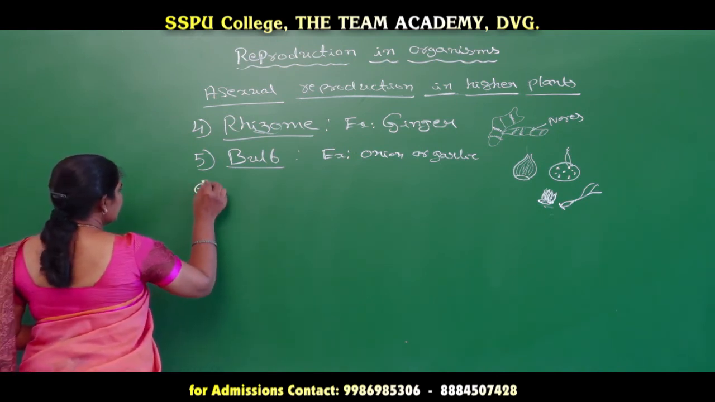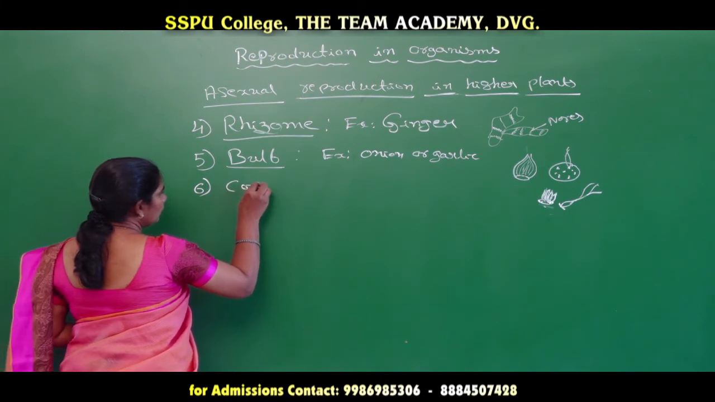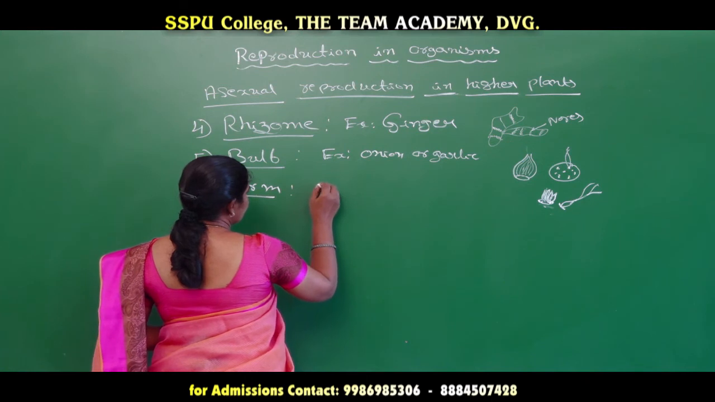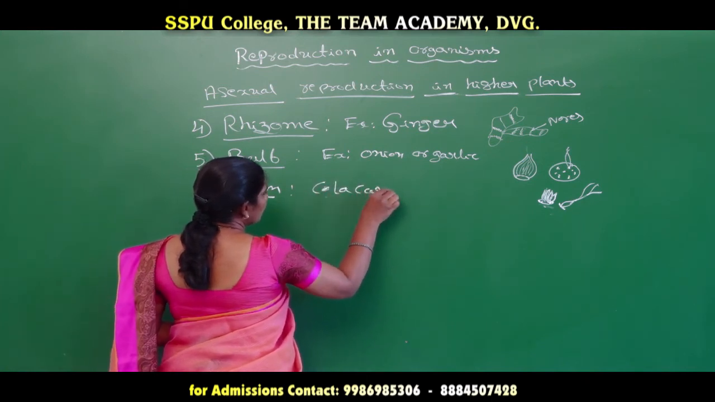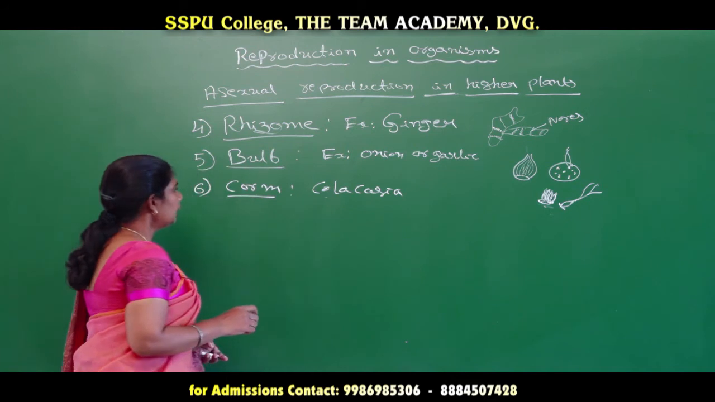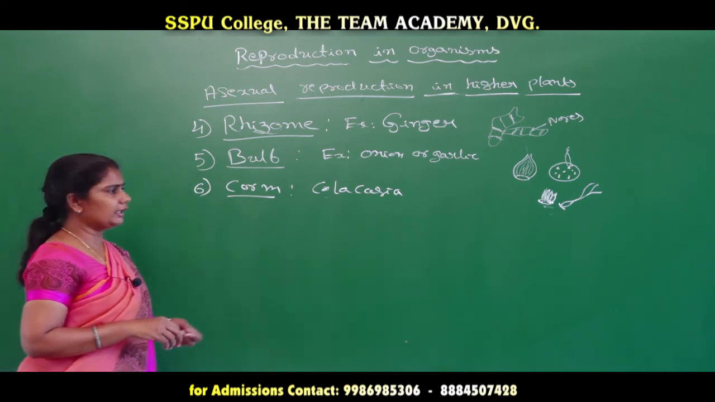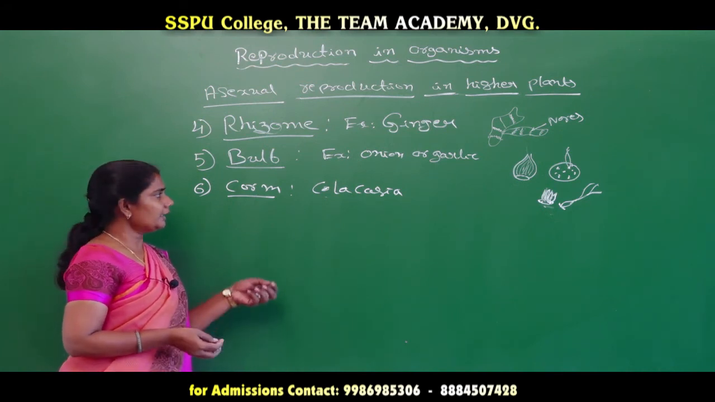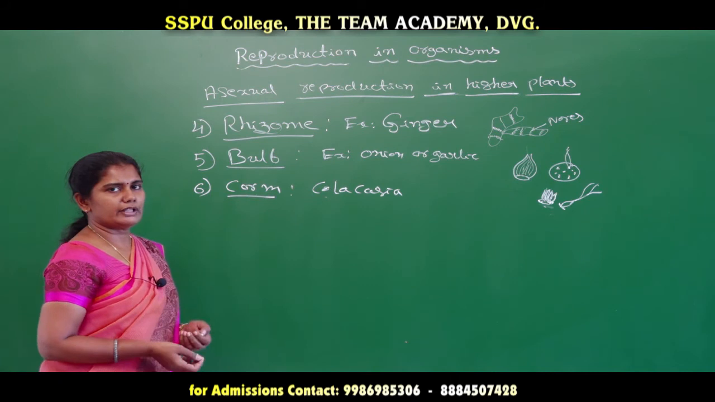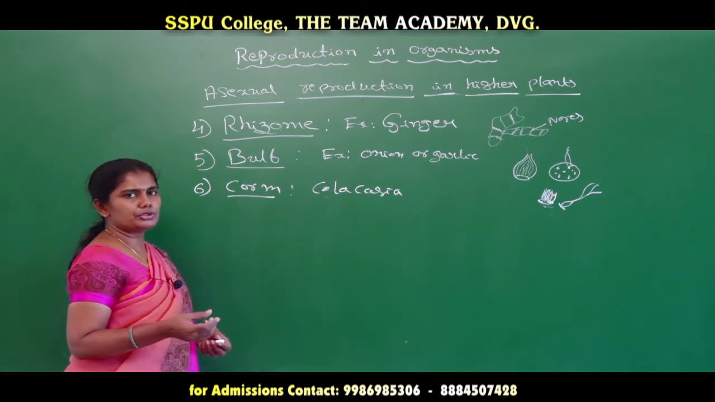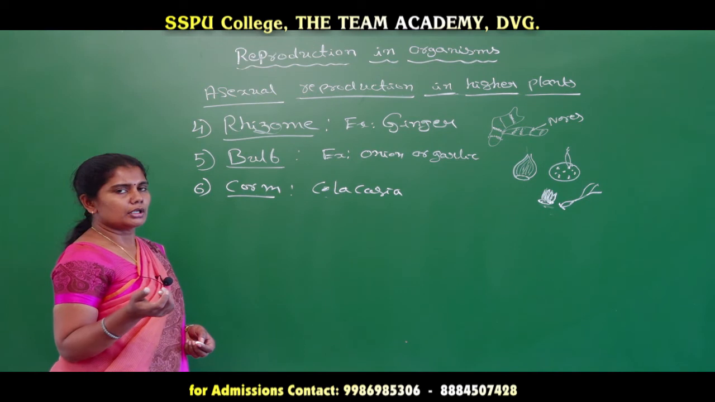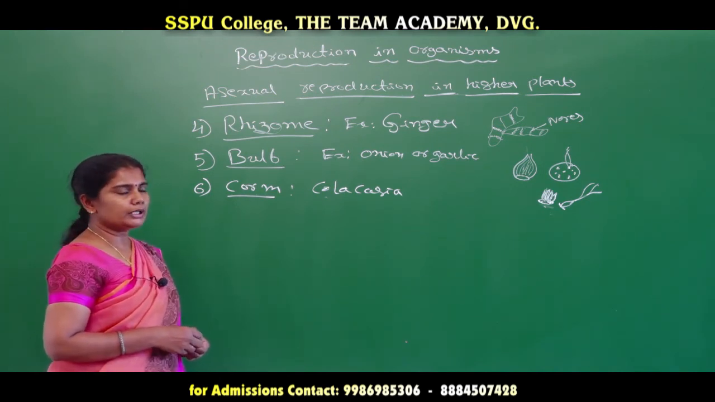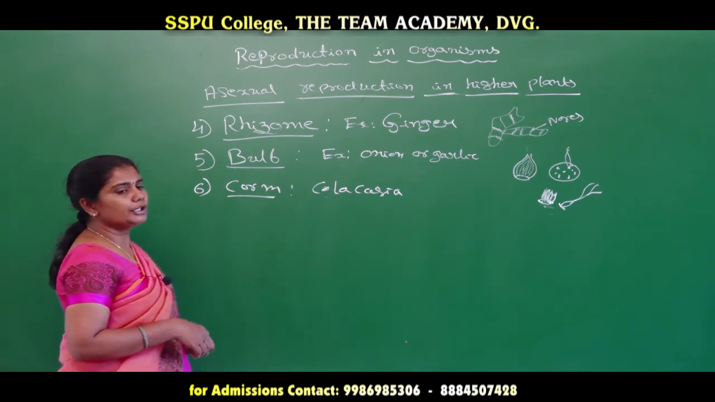So the sixth one is nothing but corm. The example for the corm is colocasia. Colocasia usually grows on the bank of a river, and this plant is going to produce tubular stem structures which act as a propagating unit, by which we can see the formation of a new plant.